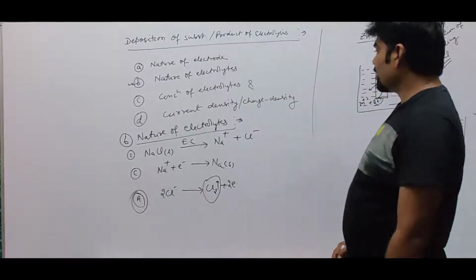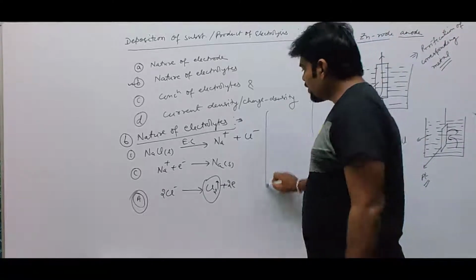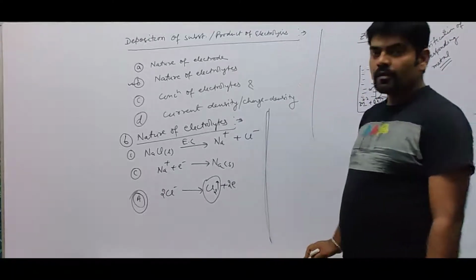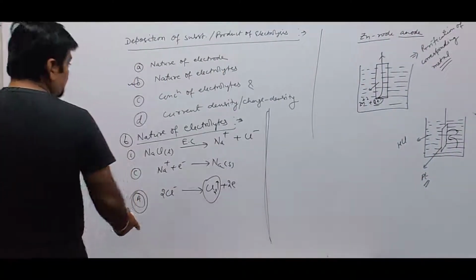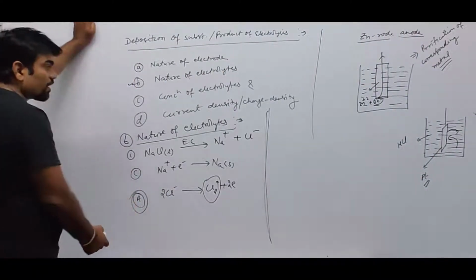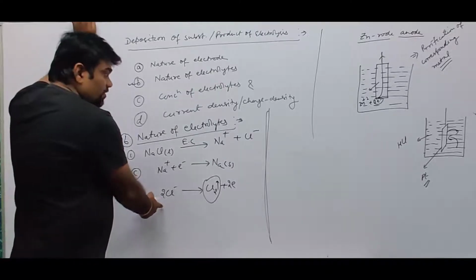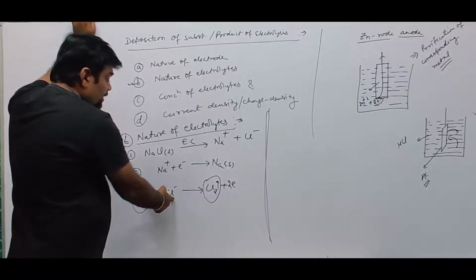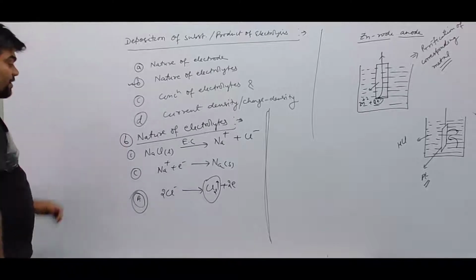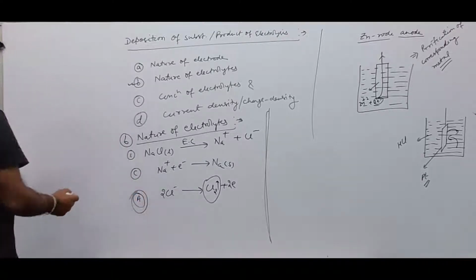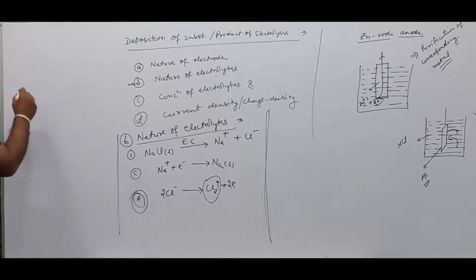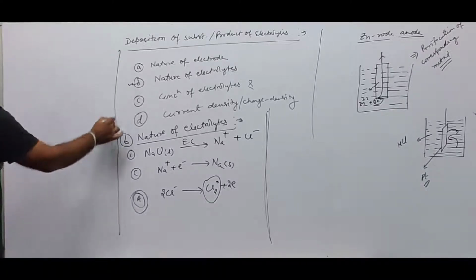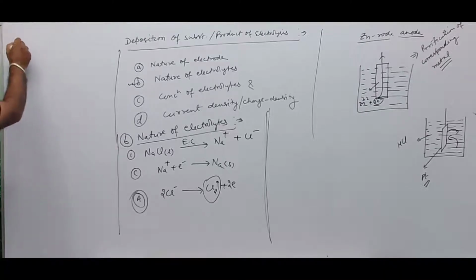It will not be a participant of the cell reaction. If we use another electrode, like zinc, there might be a chance zinc gets oxidized at the anode instead of evolution of chlorine gas. This is for liquid NaCl, that is fused sodium chloride. Suppose in the second case we use aqueous NaCl.